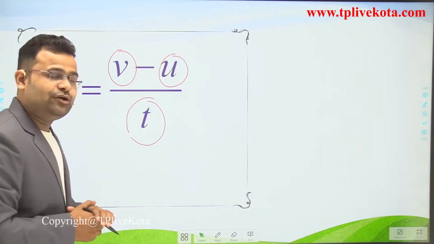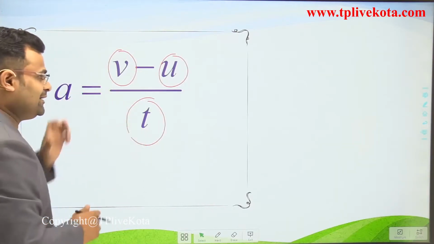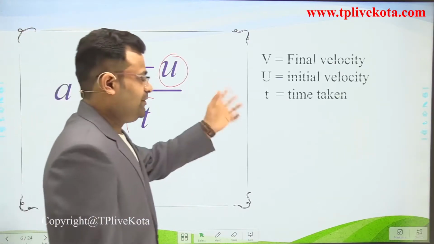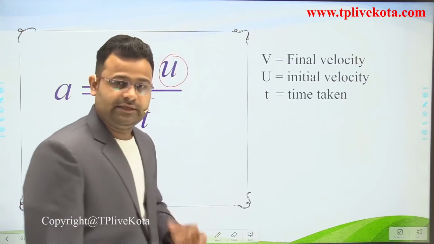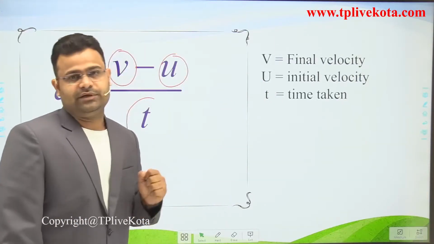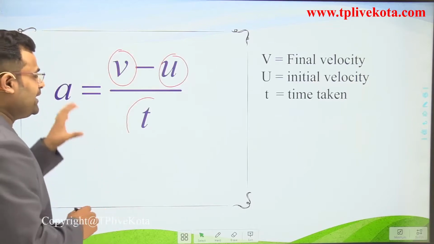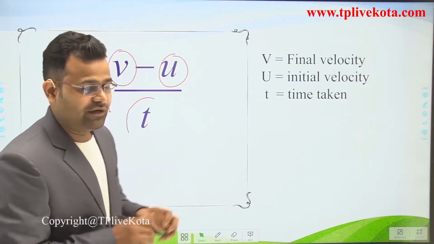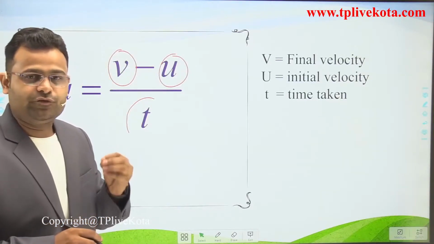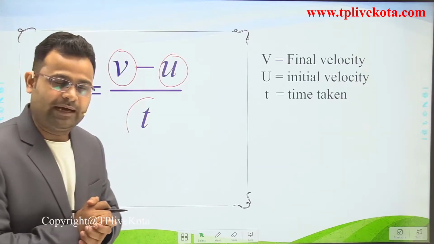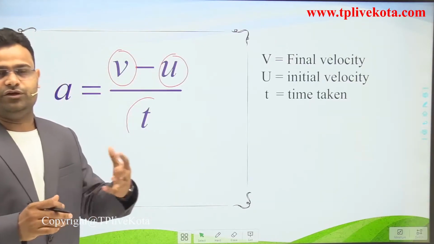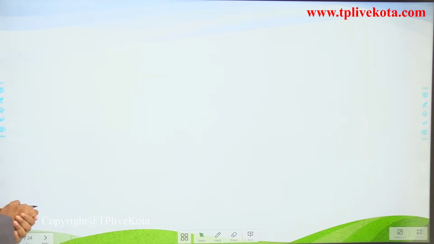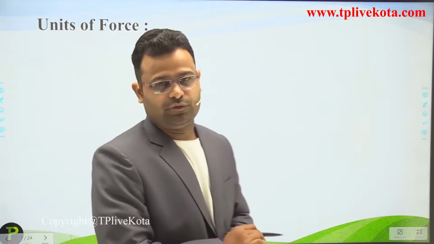So by using this expression we can calculate the acceleration, where v is the final velocity, u is the initial velocity, and t is the time taken. Then if we have the value of mass, we multiply mass and acceleration and we get the value of force. Okay students, that completes the mathematical expression of force.